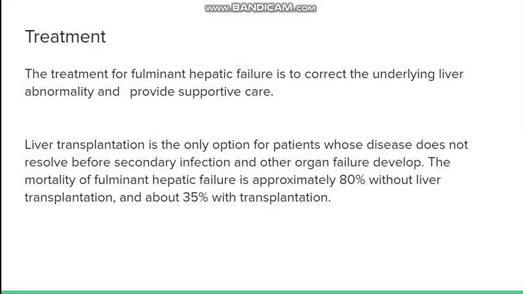Now treatment. The first treatment is correction of the underlying liver abnormality. If the patient has poisoning of acetaminophen, take care of that, providing supportive care if it is hepatitis. Okay, so first is the treatment of the underlying liver abnormality. Otherwise, the second treatment is liver transplantation. So liver transplantation is the only option for the patient in whom the disease is not completely resolving and other organ failure is trying to develop.